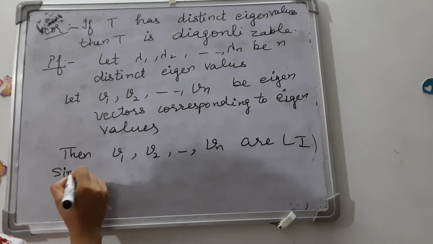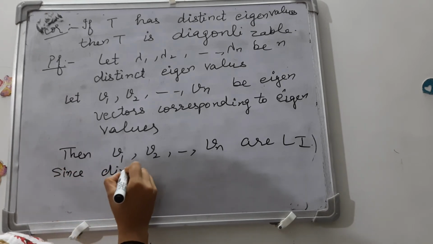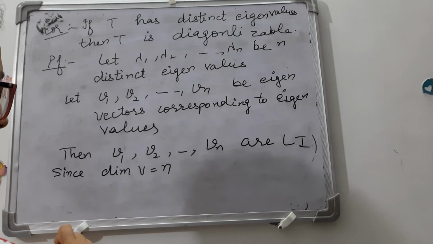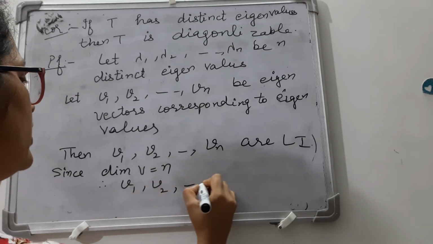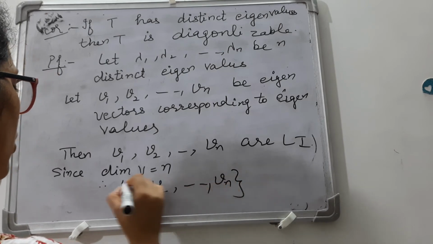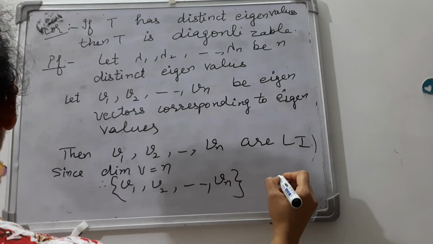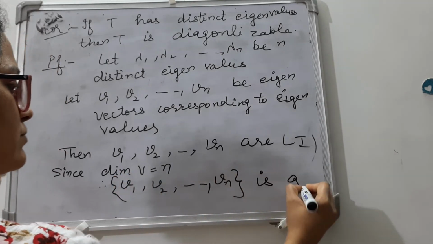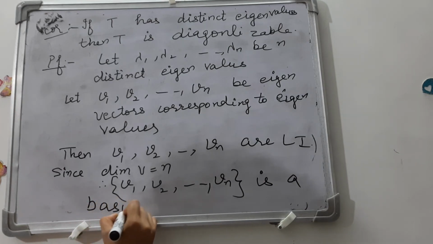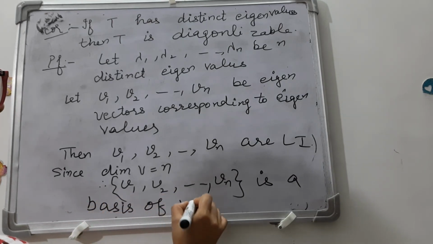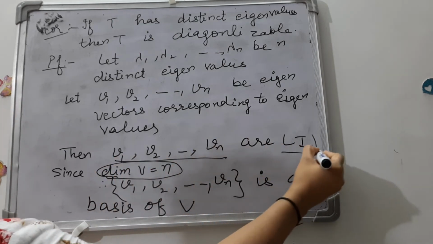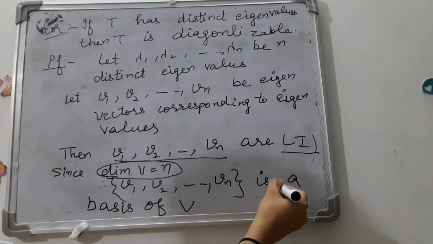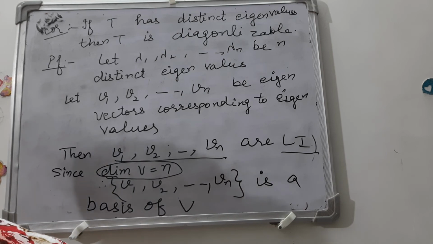Since the dimension of V equals n, v1, v2, vn form a basis of V, because these are n linearly independent vectors.